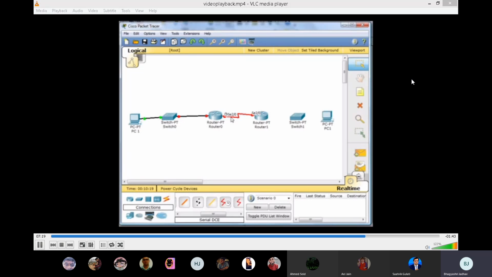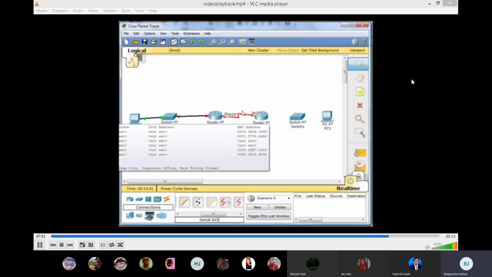So now if I hold the cursor over the serial link, you'll see that router 0 here, the router on the left, has the clock on it. That has the clock rate. And the second router over here on the right, I'm going to change these to router 1, and then this one will be router 2. So the first router, router 1, if you look here, he is the DCE. It has the clock rate on his serial interface, and router 2 has no clock rate on the